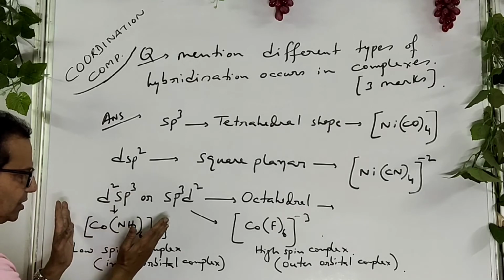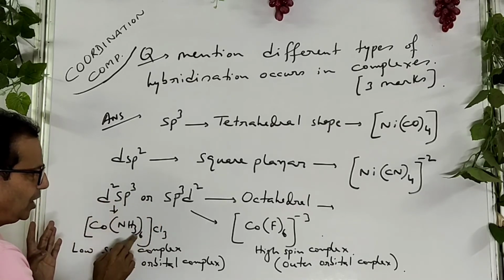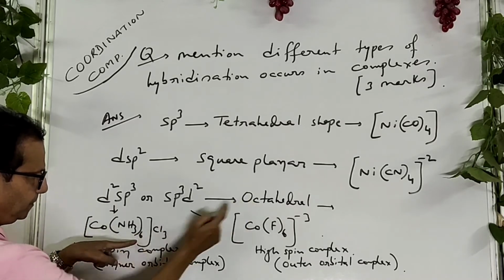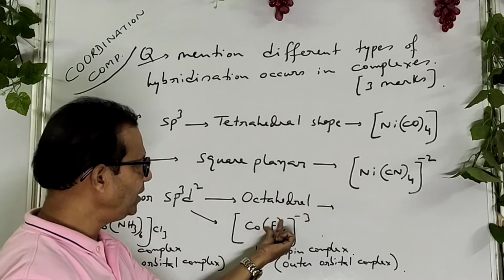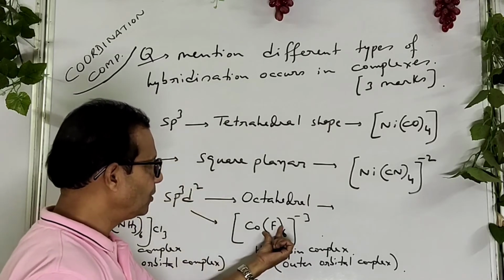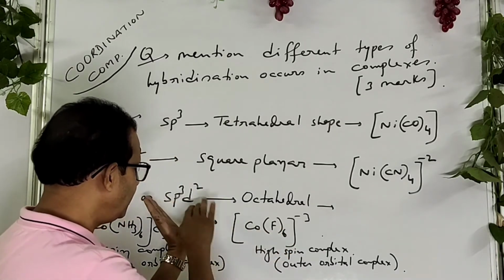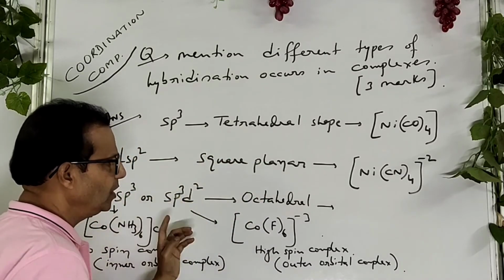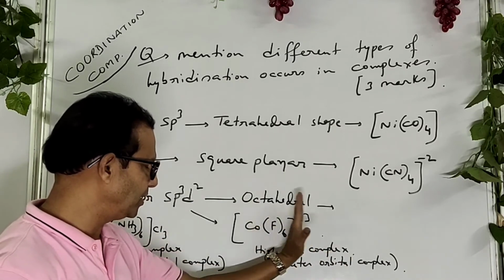So in most of the cases, if there are strong field ligands, d2sp3, remember it, the coordination number should be 6, that is octahedral. Here you know that fluorine is a weak field ligand, so it does not have the capacity to vacate the d orbital of central metal cobalt. That's why the outer d orbital is used, that is 4d, and that's why they are called high spin complex or outer orbital complex.